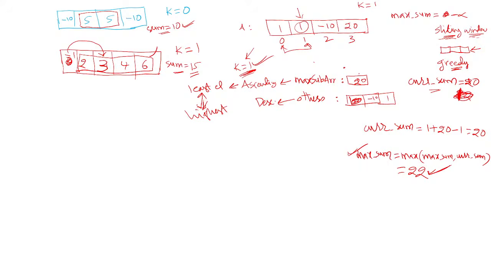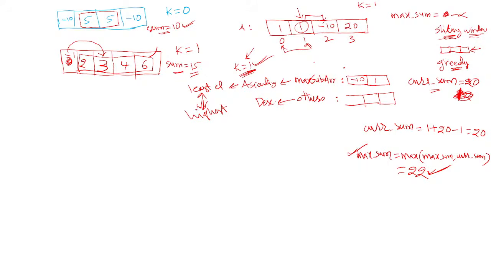Then increase the size here, so 1 and minus 10. I'm just writing here quickly. This is minus 10. So these two elements, minus 10 and 1, I am considering now, because the next three elements may form a subarray that may give the maximum sum. So you need to test all these cases.